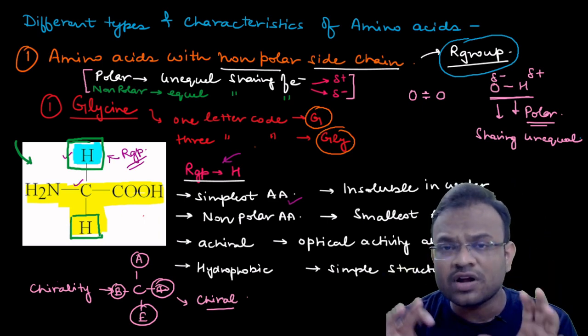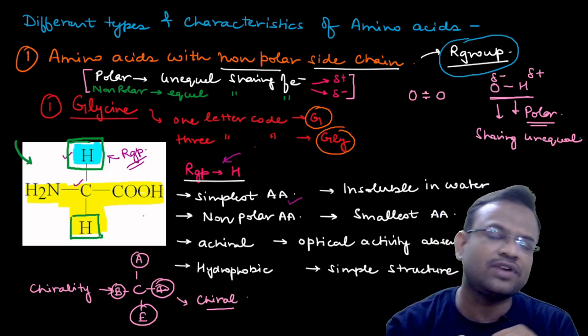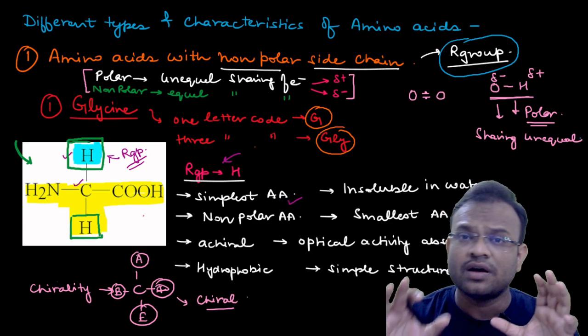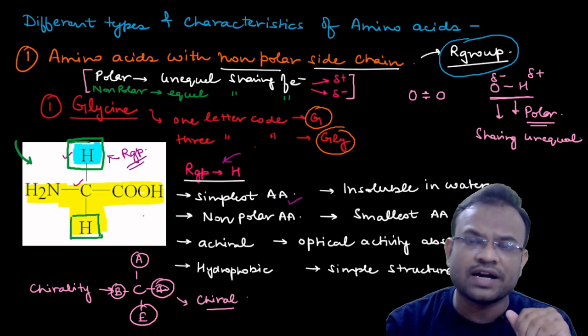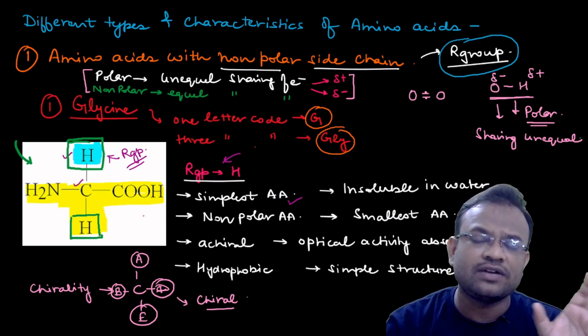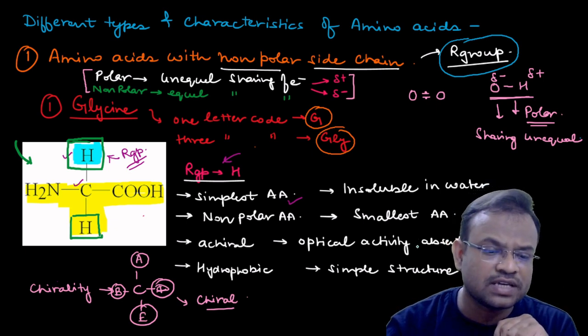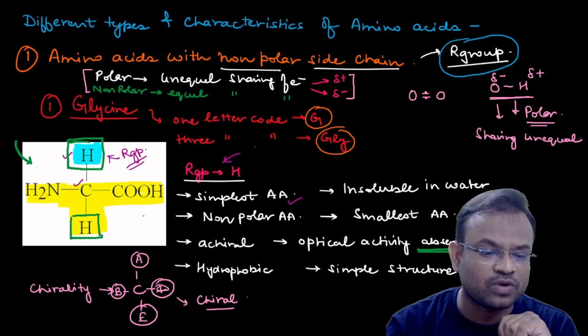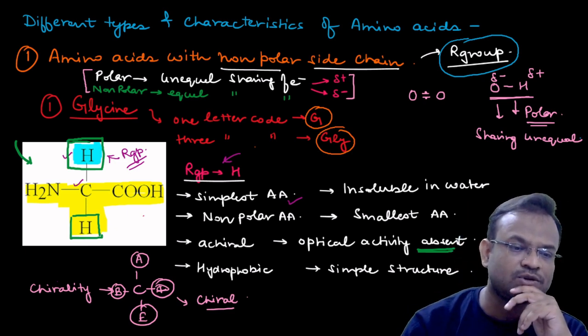Now, for a molecule or an amino acid to be able to show optical activity, it should be chiral in nature. Since you can see that glycine is achiral in nature, therefore we can say that it will not be able to rotate the plane polarized light, or we can say that optical activity is absent in this molecule. You can check out what I have written. Optical activity is absent over here.